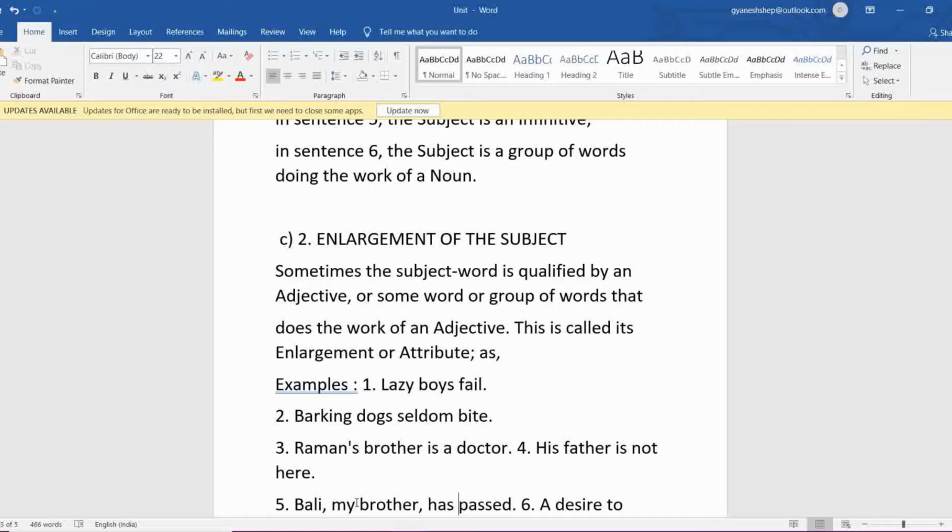So sometimes the subject word is qualified by an adjective or some word or group of words that does the work of an adjective. This is called its enlargement or attribute. I am reading it again for your understanding. Sometimes the subject word is qualified by an adjective.